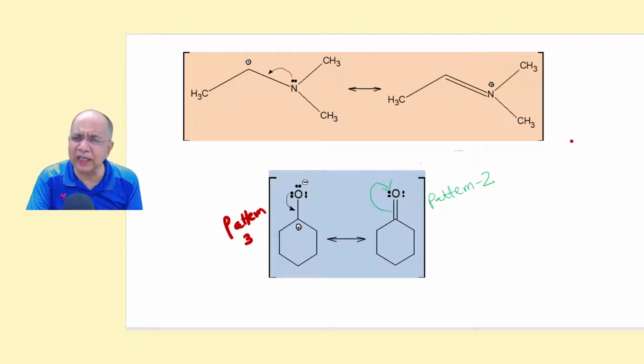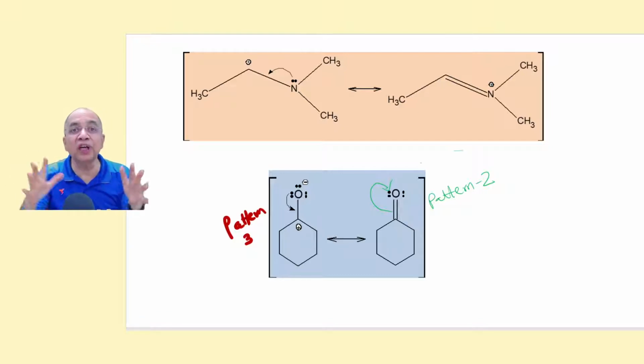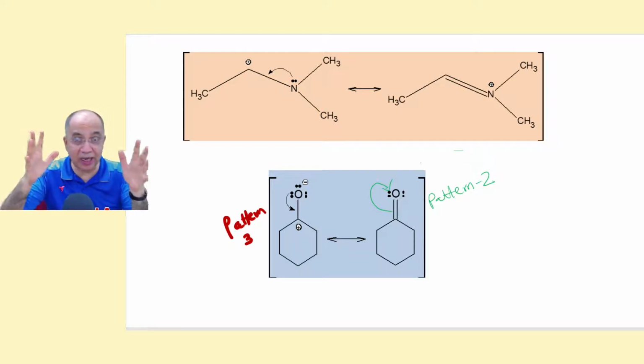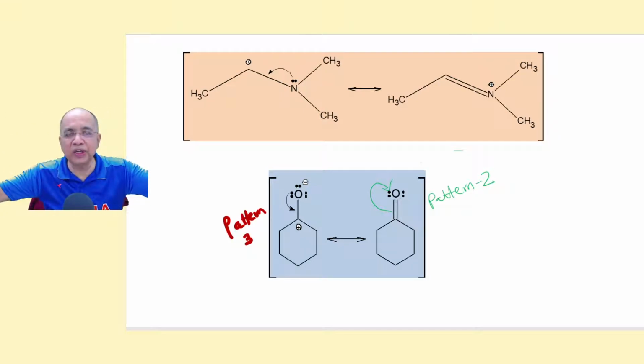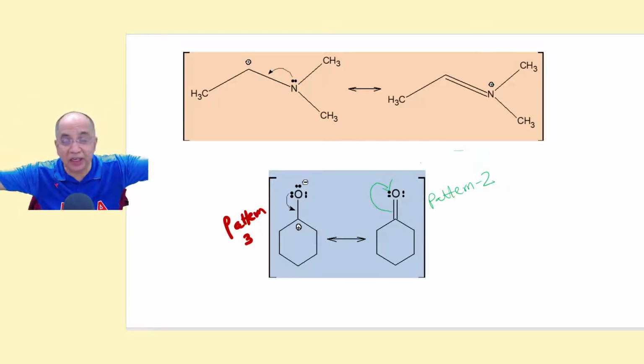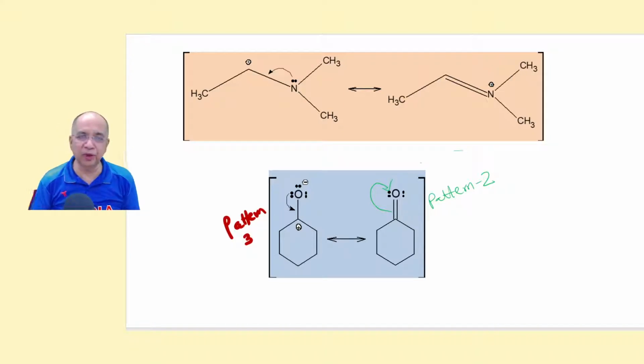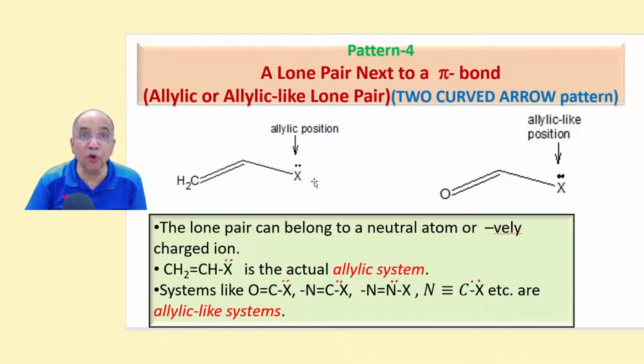And I am not writing in every case the structure of the resonance hybrid, where there will be a dotted line between this carbon and oxygen, and there will be plus delta charge here and minus delta charge here. Writing the hybrid structure is not important at all. The important thing is to draw the RSS correctly so that you can have an idea where the conjugated system is, where the positive charge is delocalized to which places, and what are the positions of the pi bonds and non-bonding electron pair.